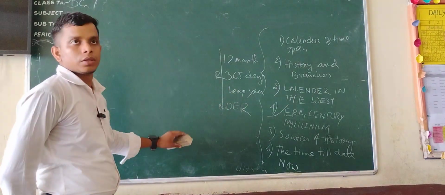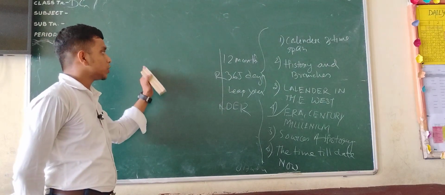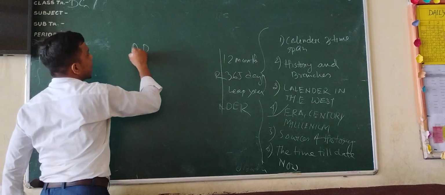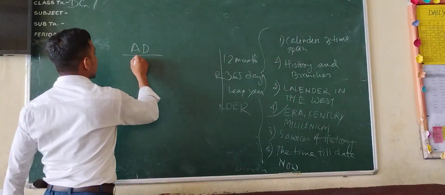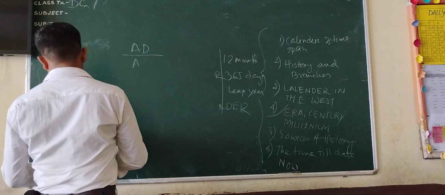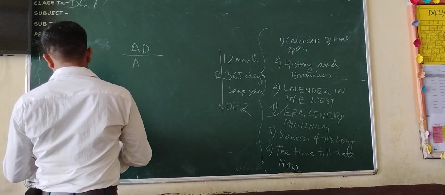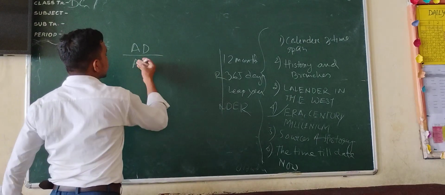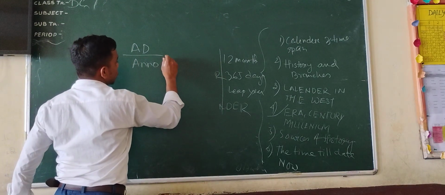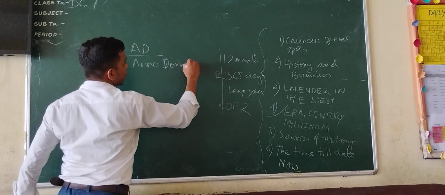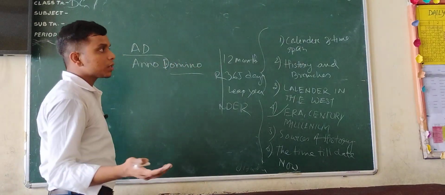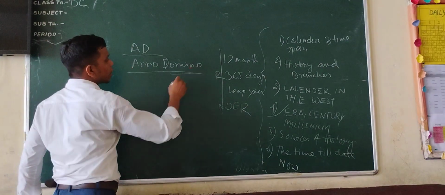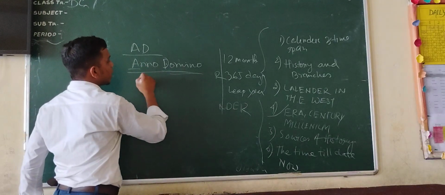What is the concept of the West? Let's call it, the Western countries follow the Gregorian calendar, and in the Gregorian calendar, it's AD. AD full form is Anno Domini. In Latin words, it means in the year of God. So the first letters of Anno Domini make AD.